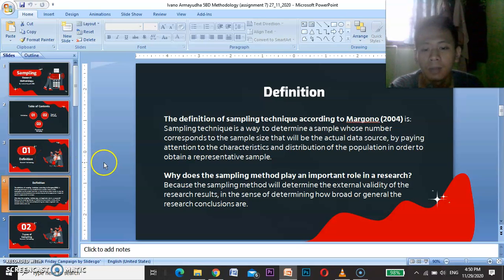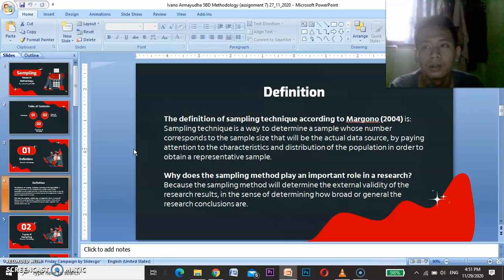The next derivation of the sampling method is generalization, that is the inference of the population based on a sample of that population. It is also important because the sampling method will determine the external validity of the research result, in the sense of determining how broad or general the research conclusions are.